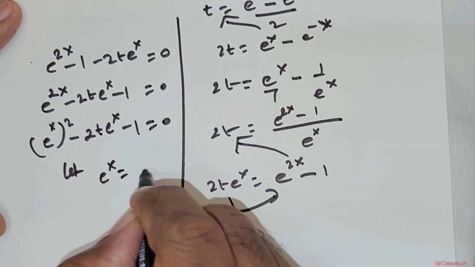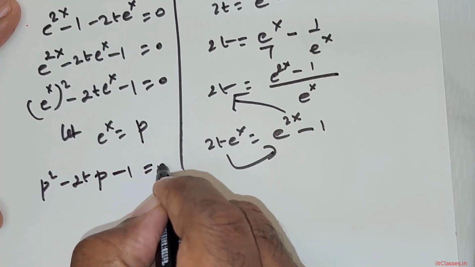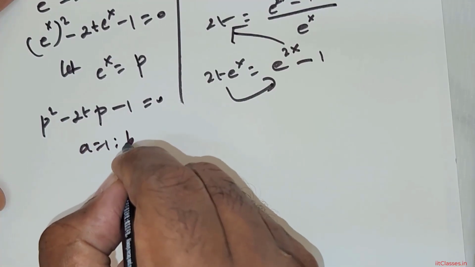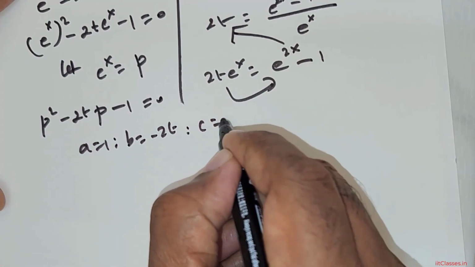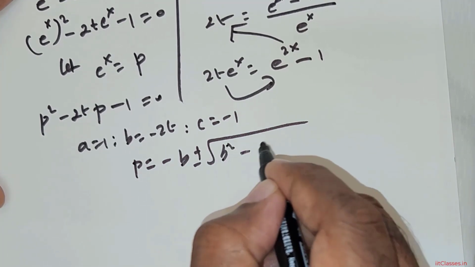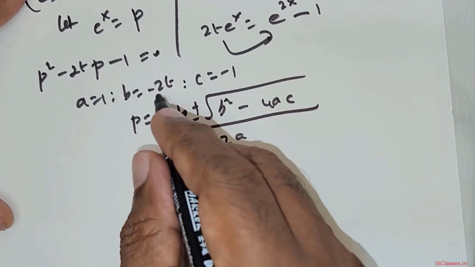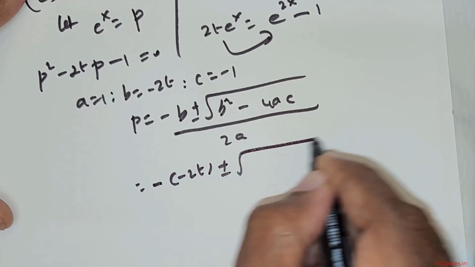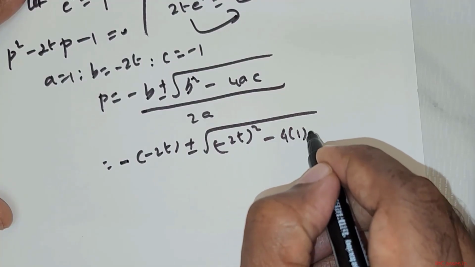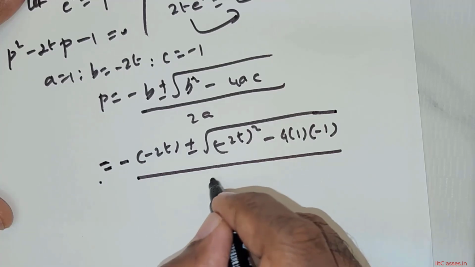Now let me take e raised to the power of x to be equal to some p. So this is going to be p squared minus 2 times t times p minus 1 is equal to 0. I am using the quadratic formula. So a is equal to 1, b is equal to negative 2t and c is equal to negative 1. So p value will be negative b plus or minus root of b squared minus 4 times a times c, divided by 2 times a. So this is negative b, which is 2t, plus or minus root of negative 2t the whole squared minus 4 times a times c, which is negative 1, divided by 2 times a.